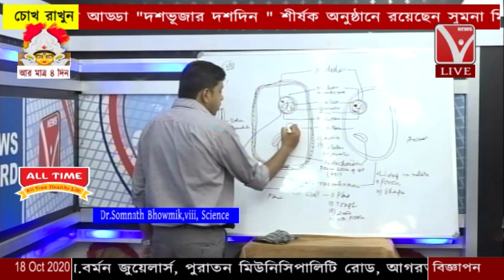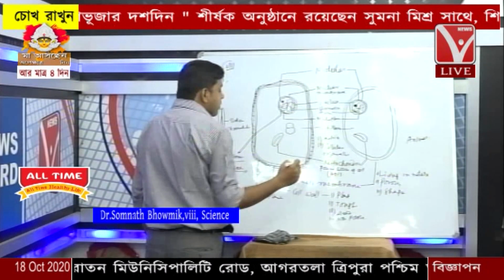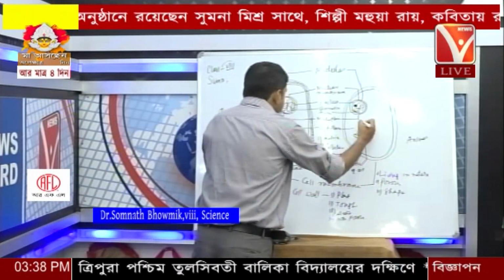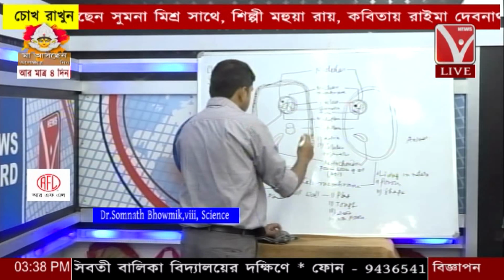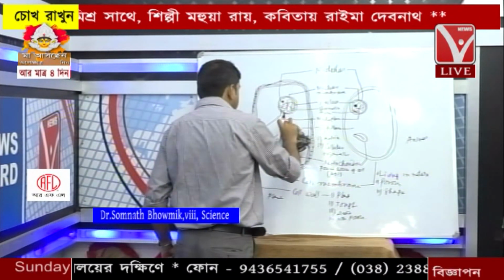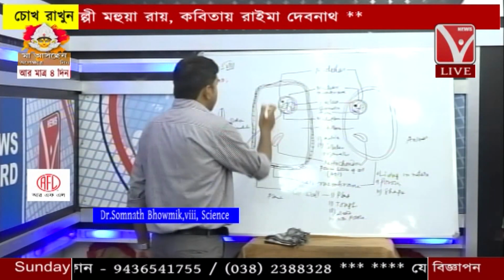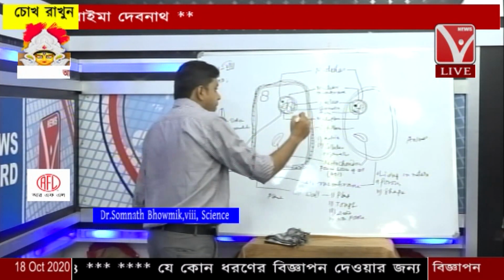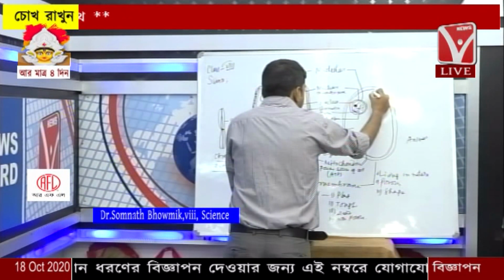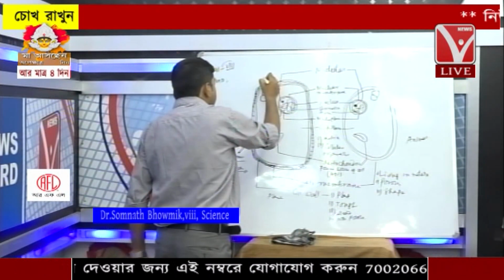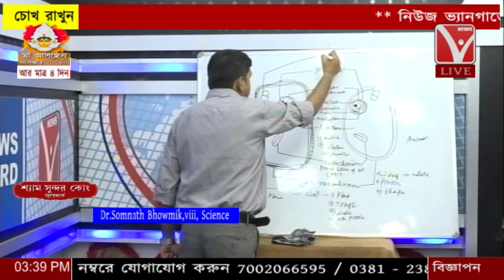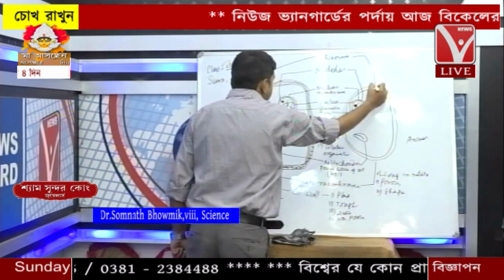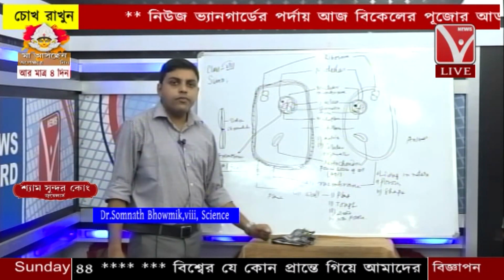Now within this matrix there is also one more important cellular organelle, that is called the ribosome. The ribosome is a 2-unit structure. This is 1 unit and this is 1 unit. So it's a 2-unit structure. Let me draw on this part. This is the ribosome. Now what is the function of the ribosome?